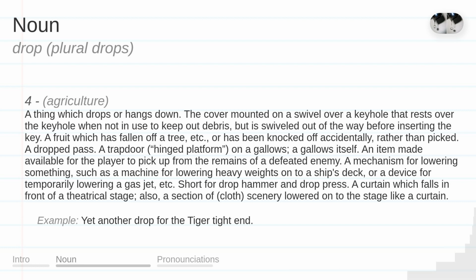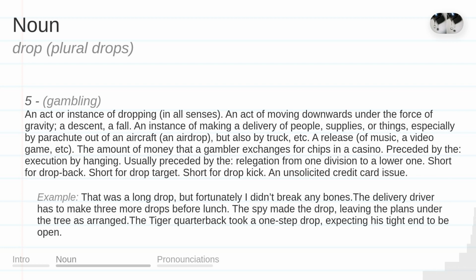A curtain which falls in front of a theatrical stage. Also, a section of cloth, scenery lowered onto the stage like a curtain. Example. Yet another drop for the tiger tight end. An act or instance of dropping, in all senses. An act of moving downwards under the force of gravity, a descent, a fall. An instance of making a delivery of people, supplies, or things, especially by parachute out of an aircraft, an airdrop, but also by truck, etc.